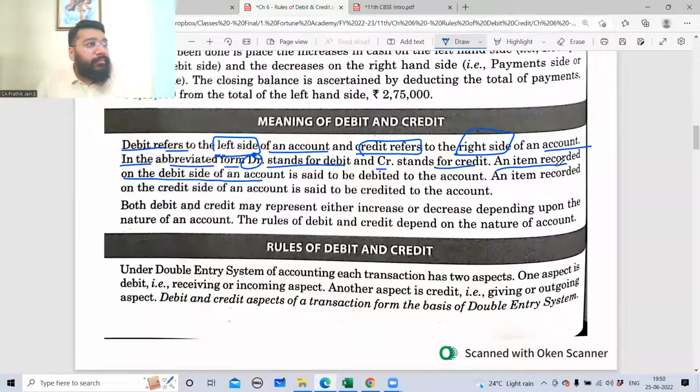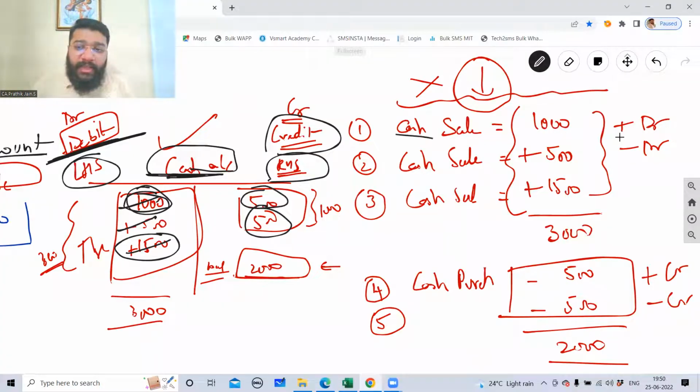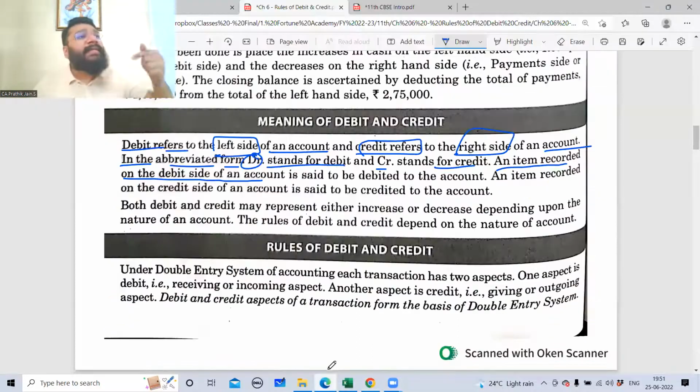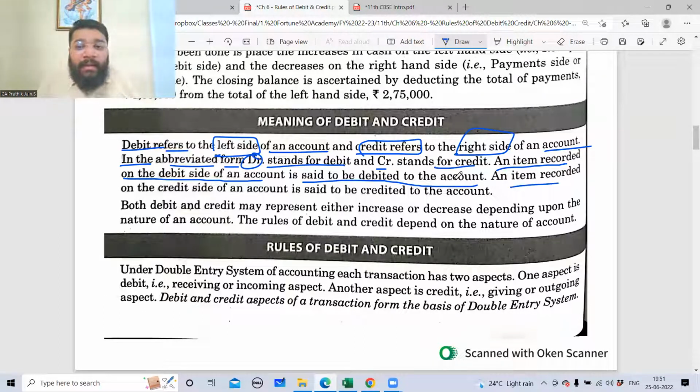This is an item, guys. Cash sale 1,000, no, this is an item. This is another item. This is another item. So all these items are independently called transactions. So an item recorded on the debit side of an account is said to be debited to that account. An item recorded on the credit side of an account is said to be credited to that account.